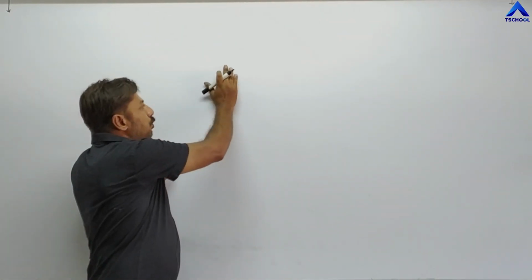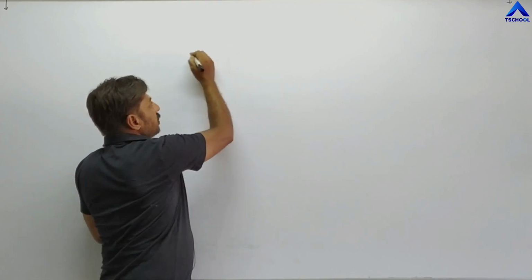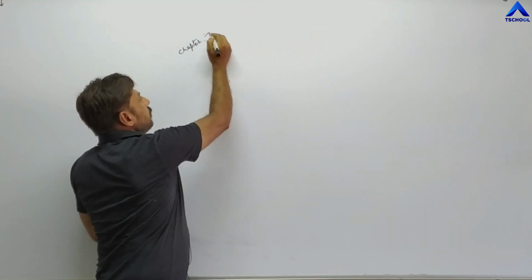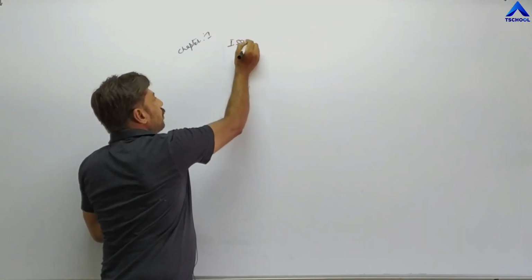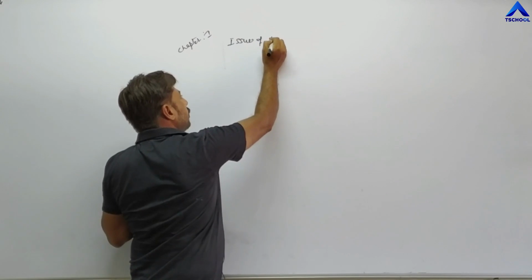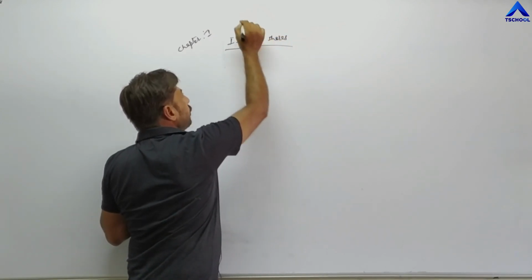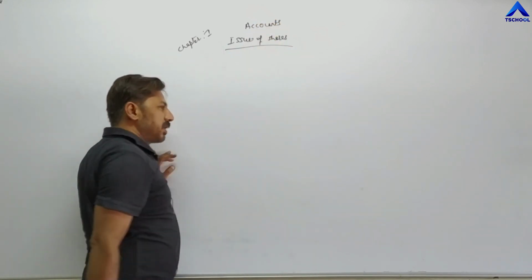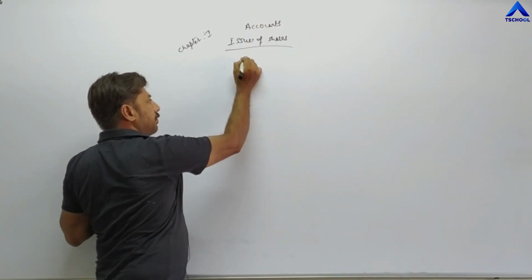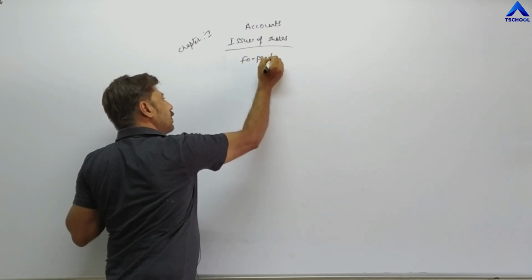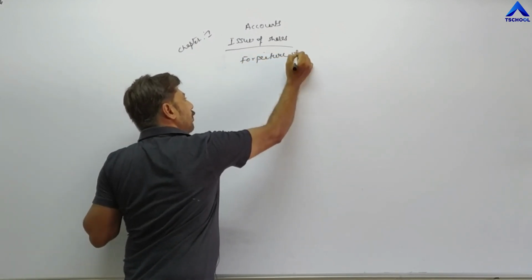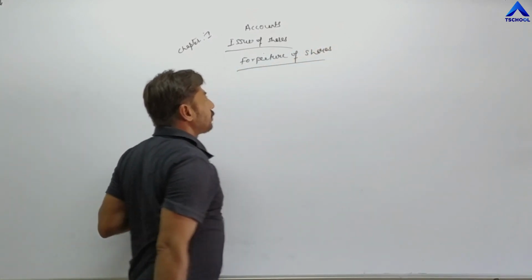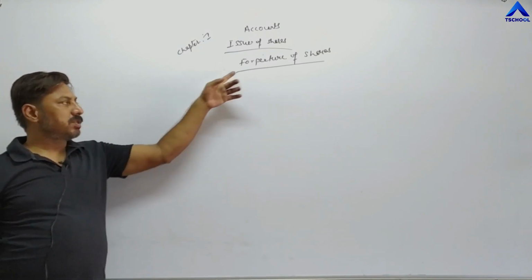Today we are going to start a new topic in accounts, forfeiture of shares. This is chapter number 1, issue of shares. The new topic is forfeiture of shares. Now, what is forfeiture of shares?